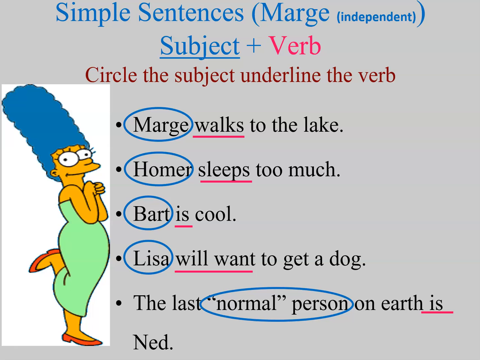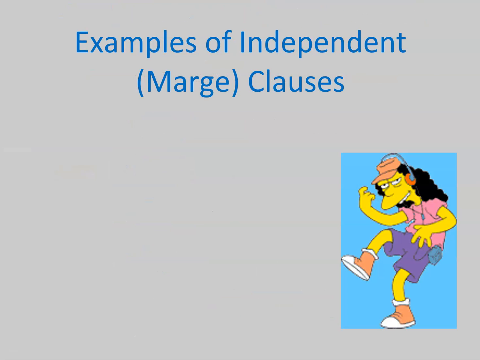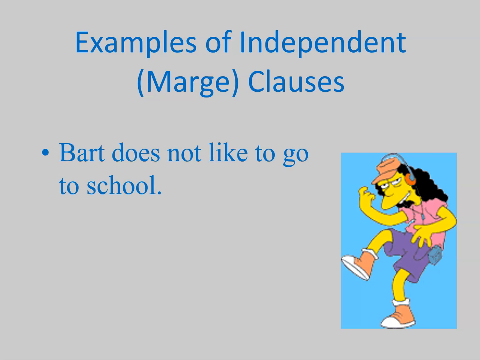So these are just to remind you of what a simple sentence looks like, and so that you can make sure you remember how to identify the subject and the verb. So let's look at some examples of independent clauses. Bart does not like to go to school. It has a subject and it has a verb and it has a complete thought. Lisa